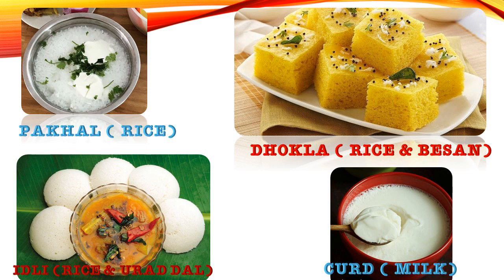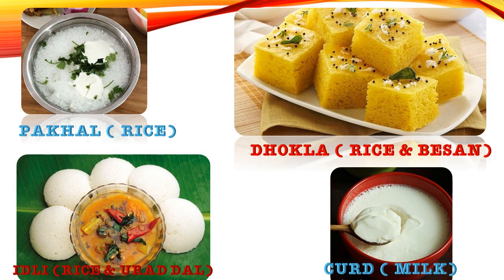Pokhado is made by putting rice in water, and after a night it is converted into pokhado. For dhokla, when we put besan and curd, it is converted into dhokla after cooking. The idli is made by the process of fermentation using rice and urad dal. The curd, you all know, if we keep milk a whole night, it automatically converts into curd. These all are